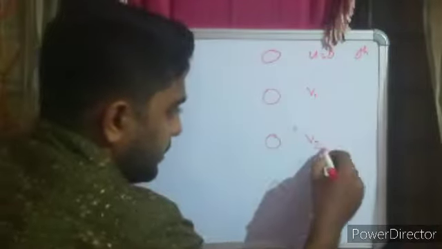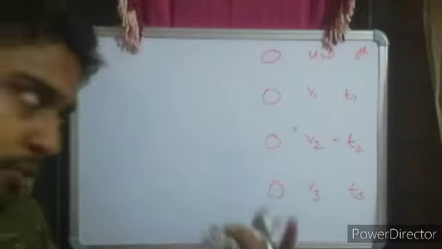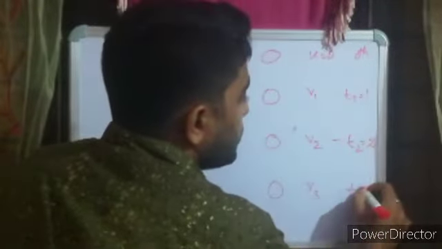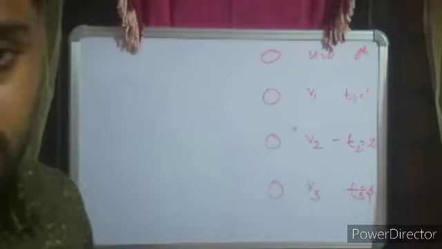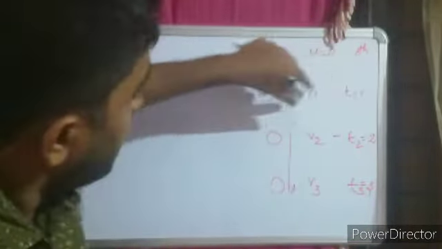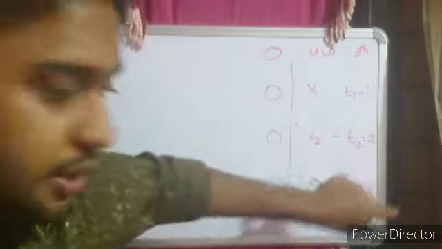Now it will gain a velocity v1, after some time v2, after some time v3. For our easiness, I am taking t1 as equal to 1 second, t2 as equal to 2, and t3 as equal to 3rd second. So an object which is falling down, initially its velocity was 0, now its velocity is becoming v1 after 1 second, v2 after the 2nd second, and v3 after the 3rd second.